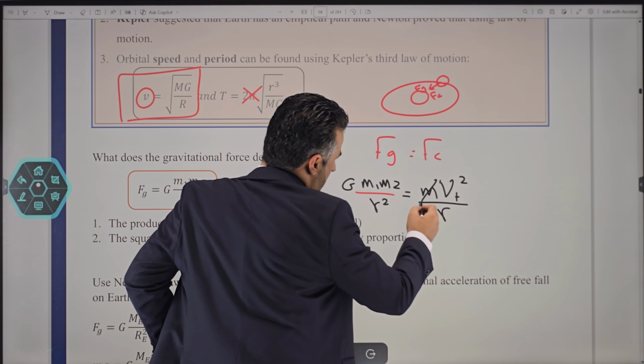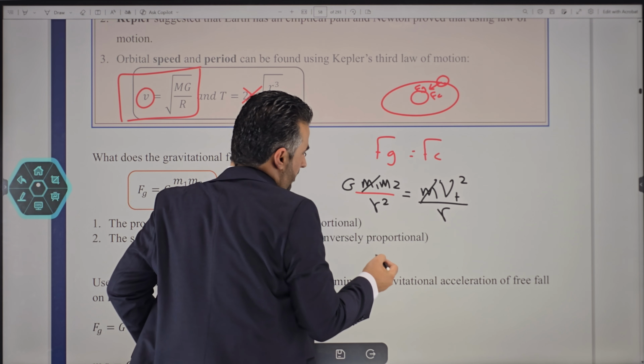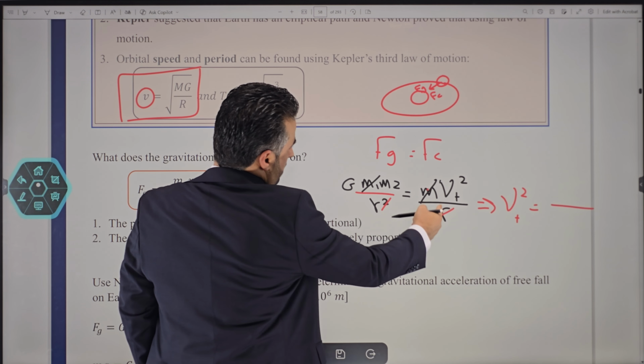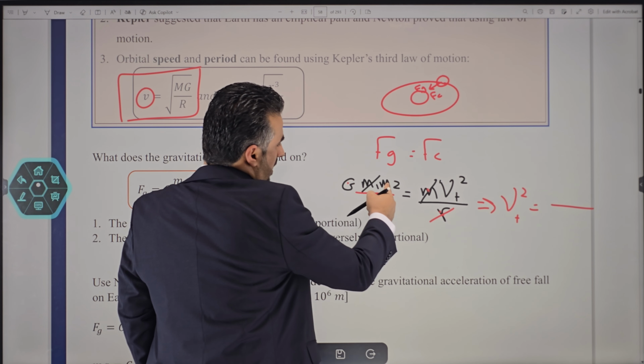Now we can say one mass cancels out with one mass here. That would be the mass of the smaller object. And one r cancels out one r here. So if you want to find the orbital speed, we want the tangential speed at that point. If you make tangential speed the subject here, what would you get? Tangential speed squared is equal to what is left on this side, because these two both cancel out. That would be G times one of the masses, which is clearly the mass of the bigger object, divided by the radius.